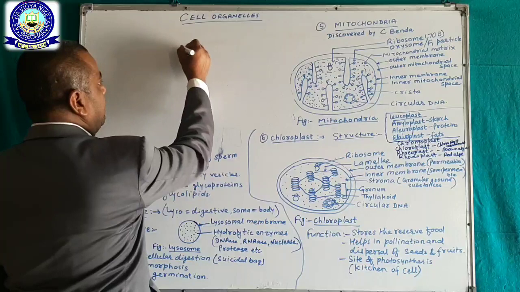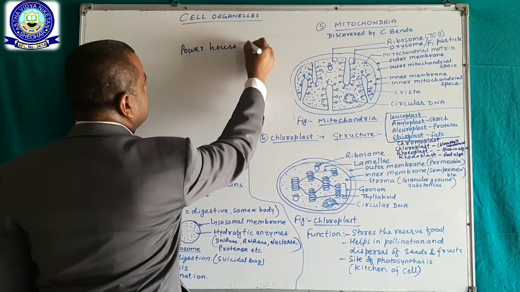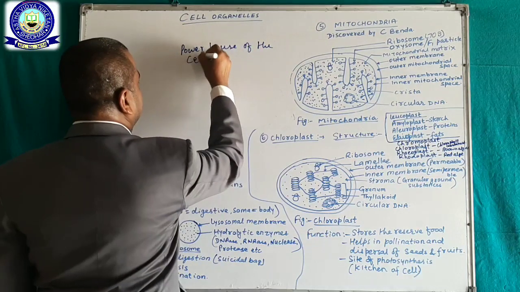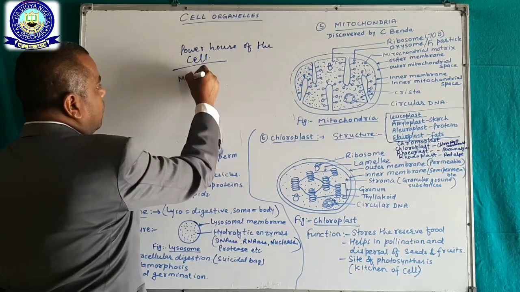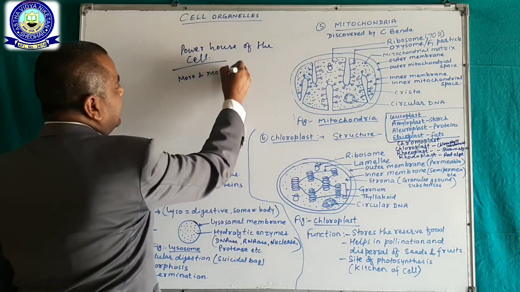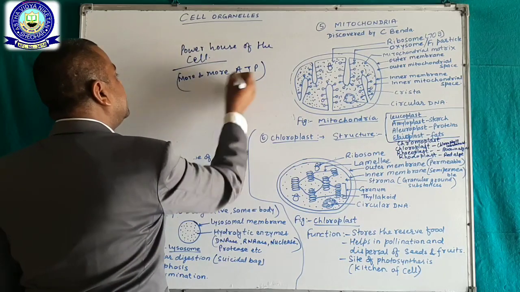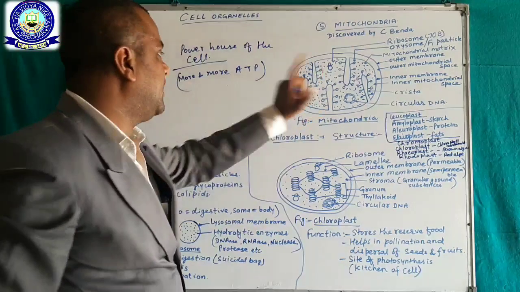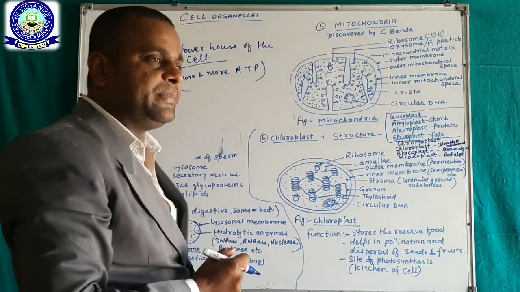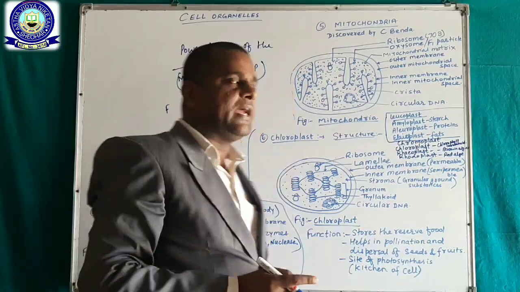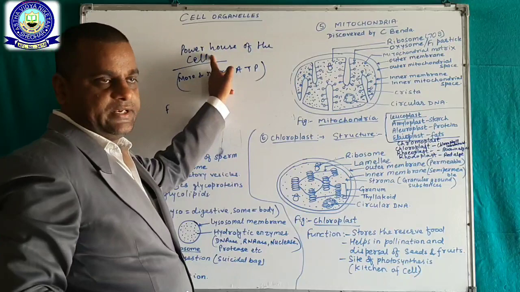It is called the powerhouse of the cell. Powerhouse of the cell means it produces more and more ATP in the form of energy, and it is stored in mitochondria. Formation and storage of ATP in the mitochondria is why it is called the powerhouse of the cell.